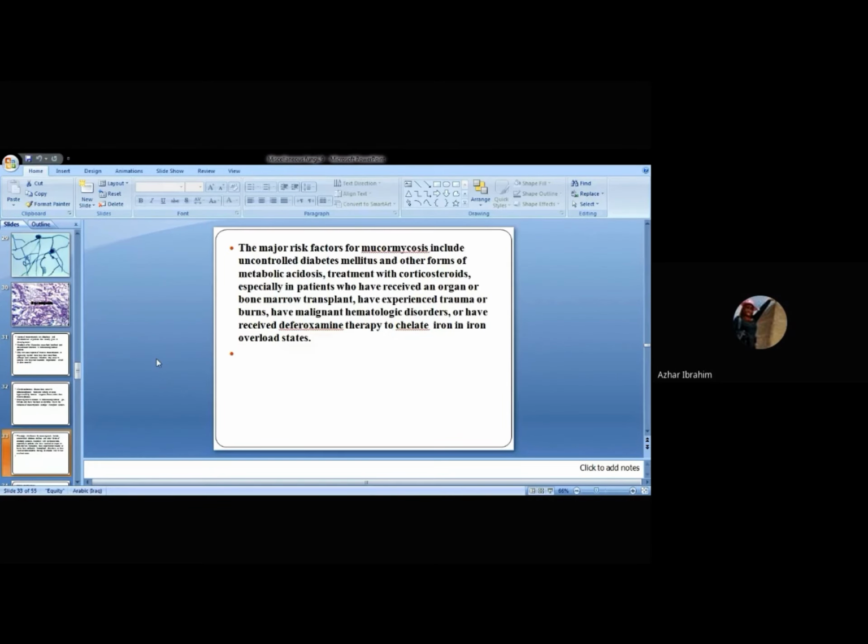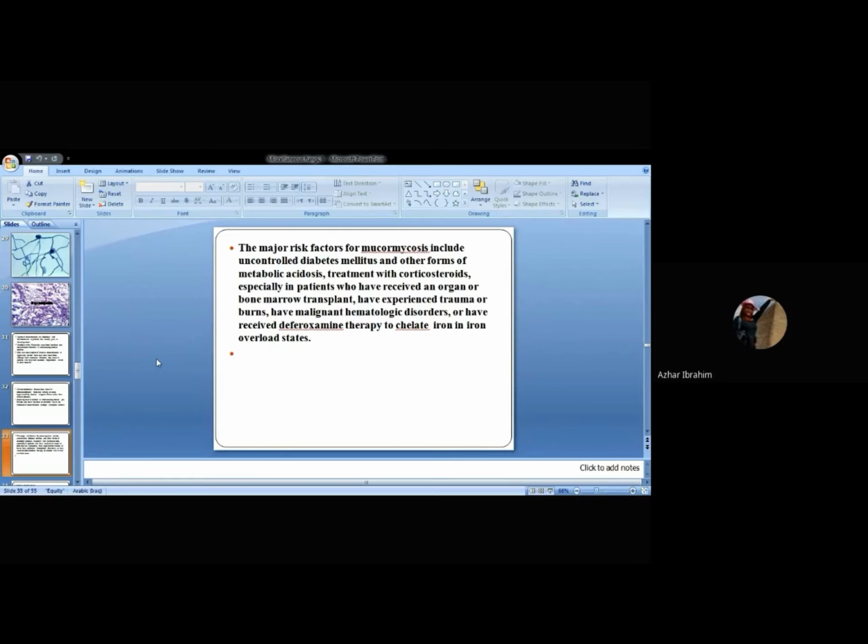The major risk factors of mucormycosis include what? Uncontrolled diabetes mellitus: patients with uncontrolled DM mainly develop mucormycosis. Also other forms of metabolic acidosis, and treatment with corticosteroids, especially in patients who have received organ transplantation, as mentioned above.